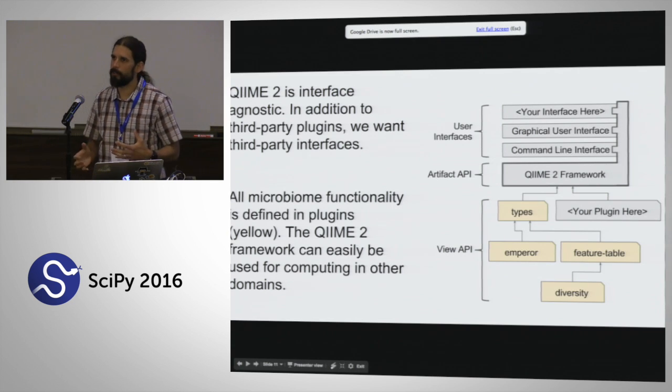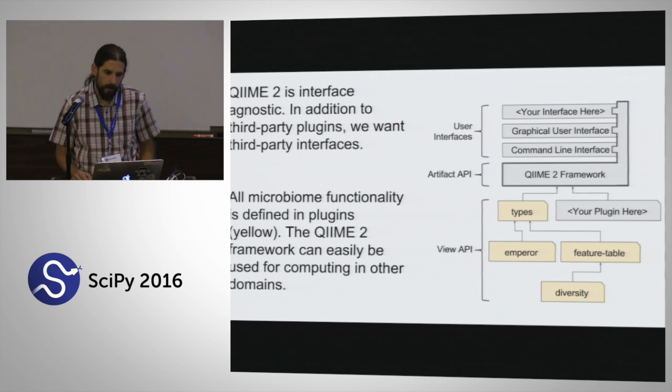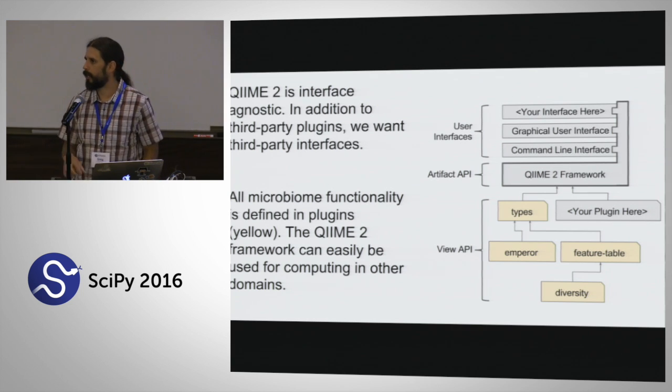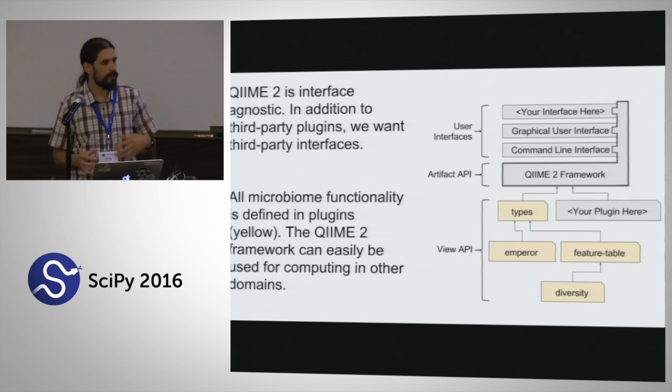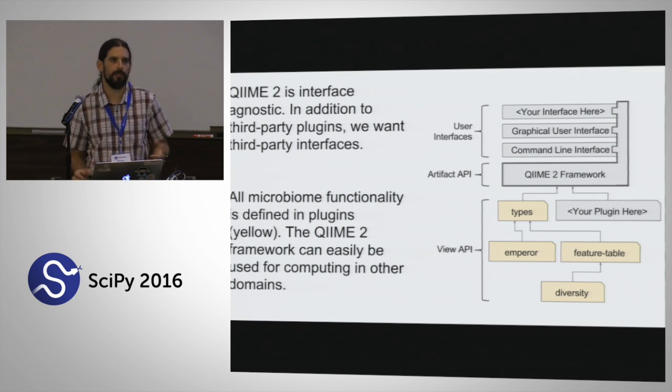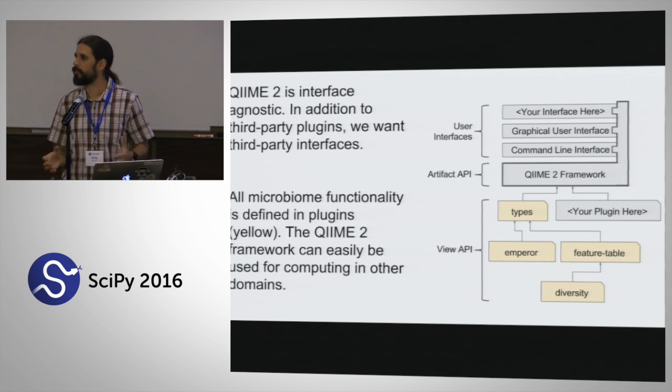And I just want to talk a little bit again about what we just looked at. So the first thing I want to point out, and which I hope is clear, is that QIIME 2 is interface agnostic. So you can access these same methods through different interfaces. And this is really good for us and something our users really need, because we've got some users who are, like I said, biologist end users. They don't want to know about the command line.